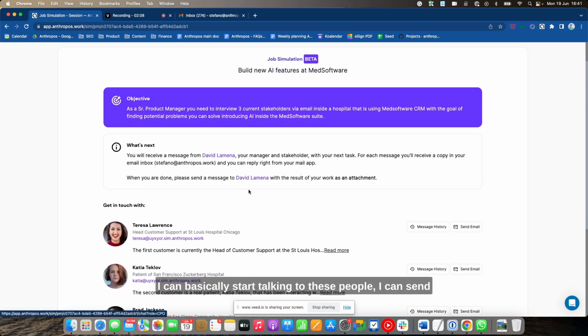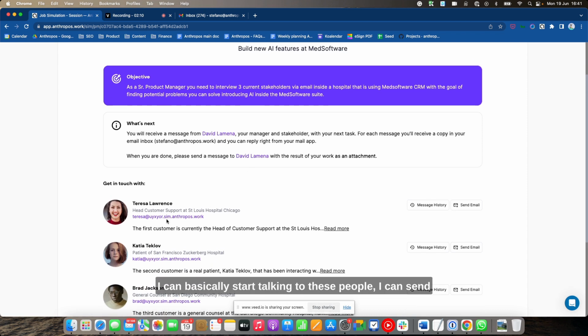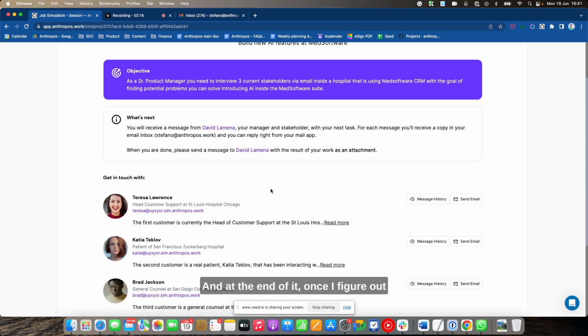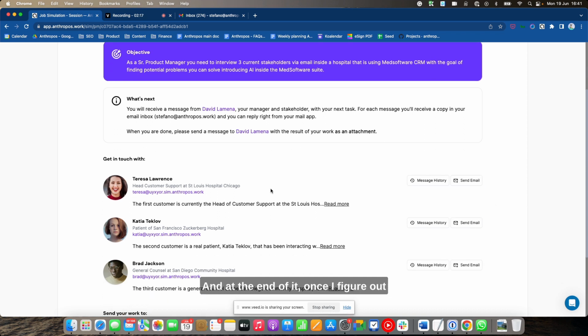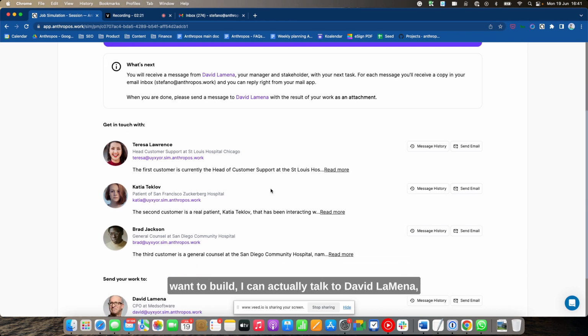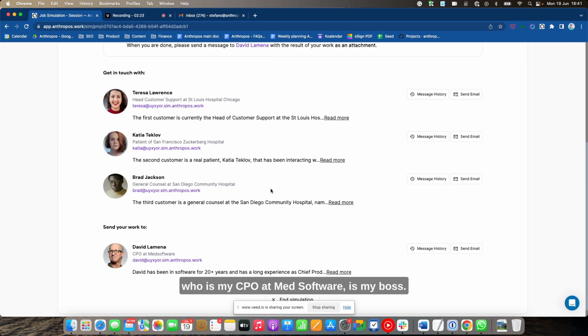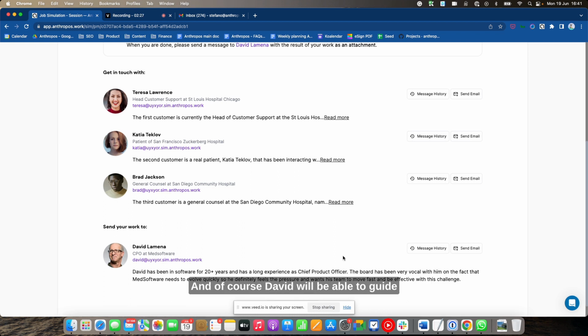I can basically start talking to these people. I can send them an email, or I can interact via this interface. And at the end of it, once I figure out what needs to be done and the solution that I want to build, I can actually talk to David Lamena, who is my CPO at MedSoftware, my boss. And of course, David will be able to guide me and tell me exactly what's going on.